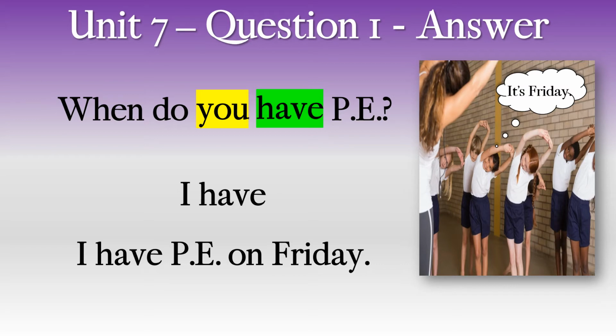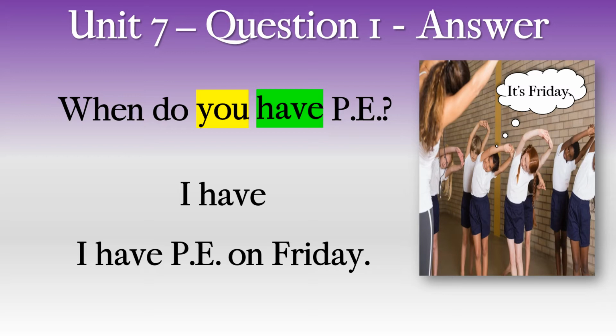So here is our answer, words that we have to think about from the question. We have you, and we know there are two people speaking, aren't there? If person number one says you in the question, person number two talks about themselves. They say I. And the action must stay the same.